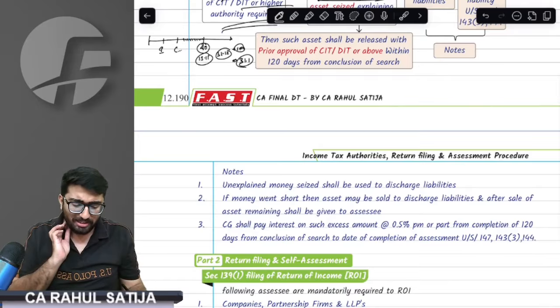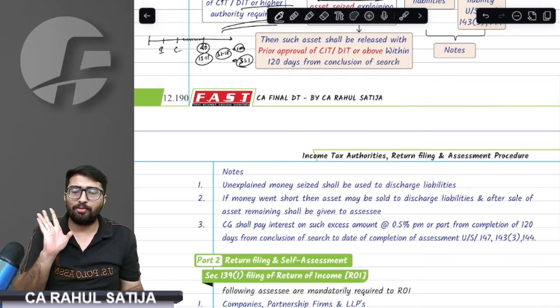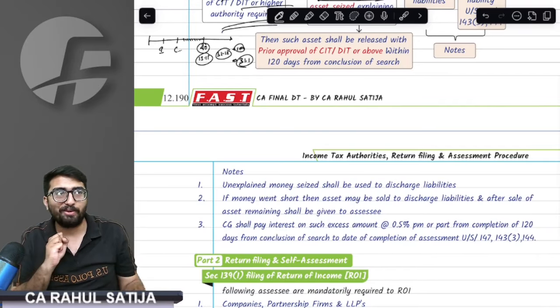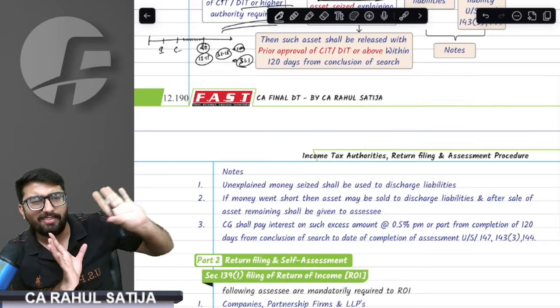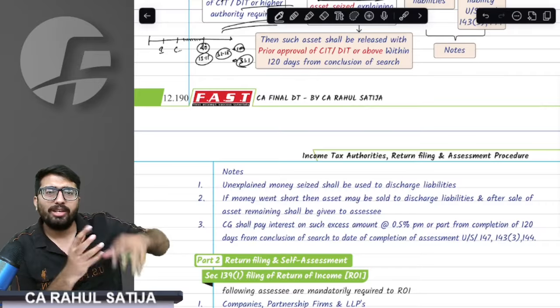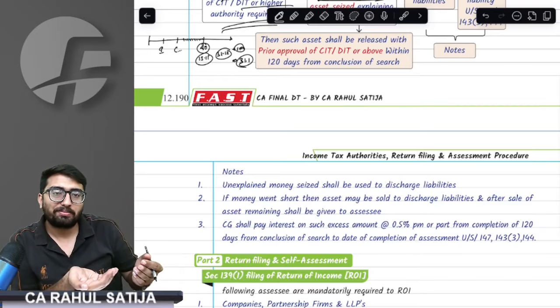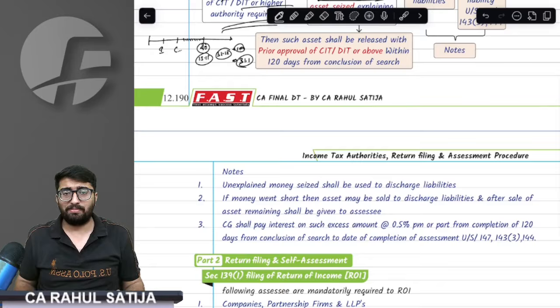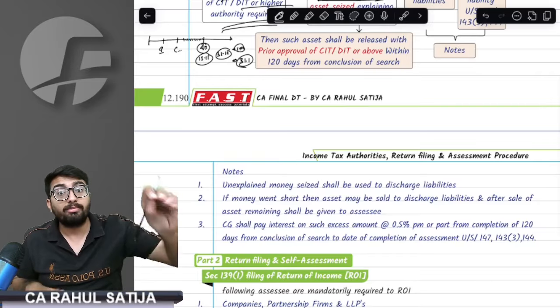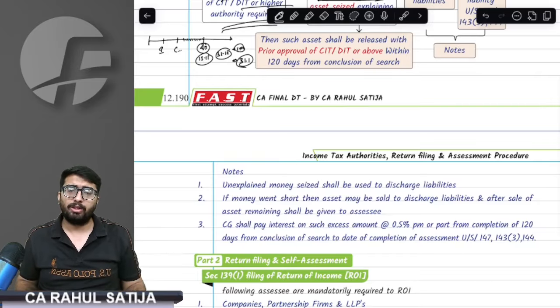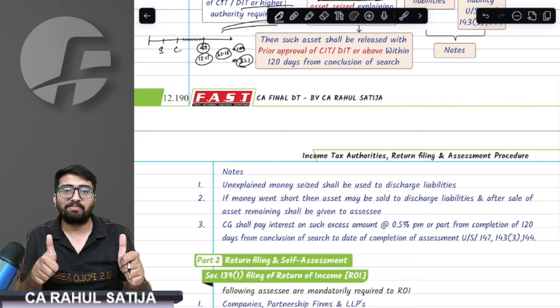Sir, there is a small provision. I understand. See, there was an assessee who knew he would have to pay 5 crore rupees later on. So he requested the department to sell off his unexplained assets and pay off the liability immediately. The department denied, saying they cannot sell the unexplained assets till the assessment is completed. Who is correct, assessee or department?